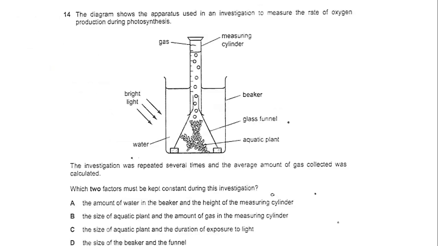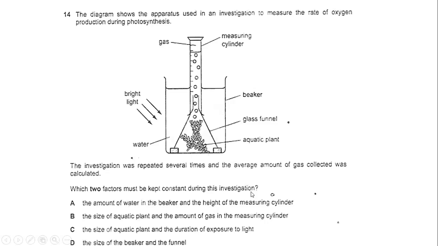Okay, the diagram shows an apparatus used in an experiment or investigation to measure the rate of oxygen produced during photosynthesis. The investigation was repeated several times, and the average amount of gas collected was calculated. Which two factors must be kept constant during this investigation?